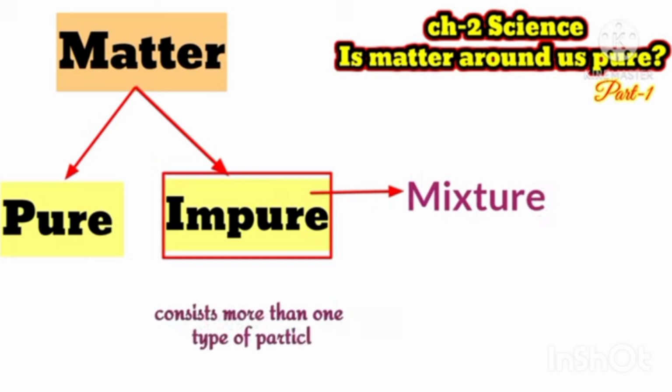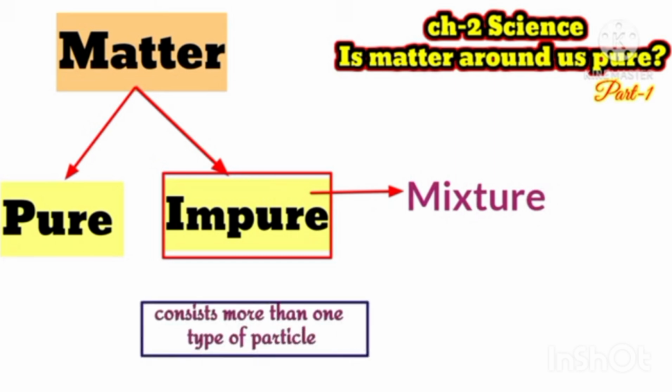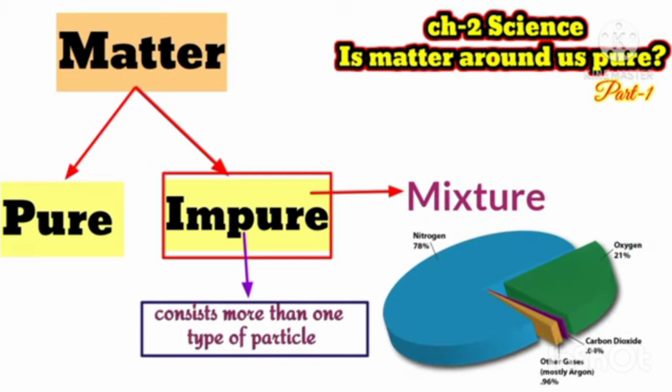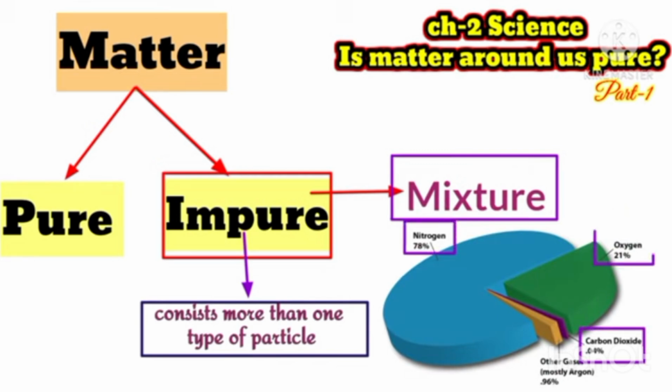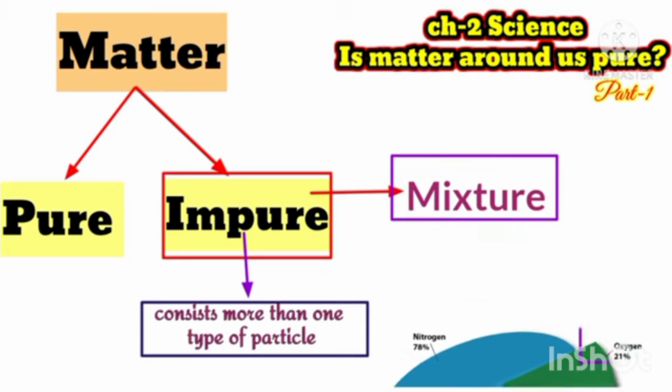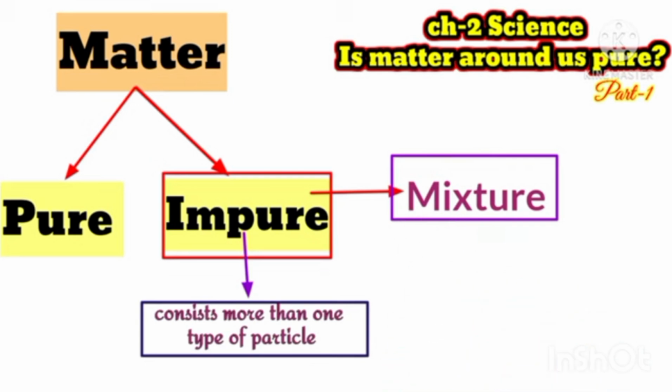Now see about mixtures. Mixtures are also known as impure substances, and an impure substance consists of more than one type of particles. Like air. Air is a mixture because it is a combination of so many different types of gases. Oxygen is there, carbon dioxide is also present, and other gases like nitrogen are also present. So different types of gases are present in air, so air is a mixture.